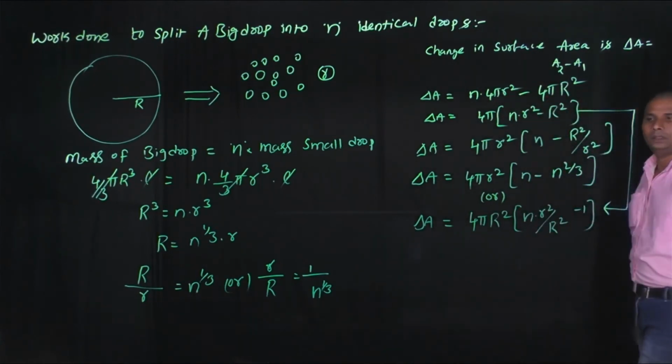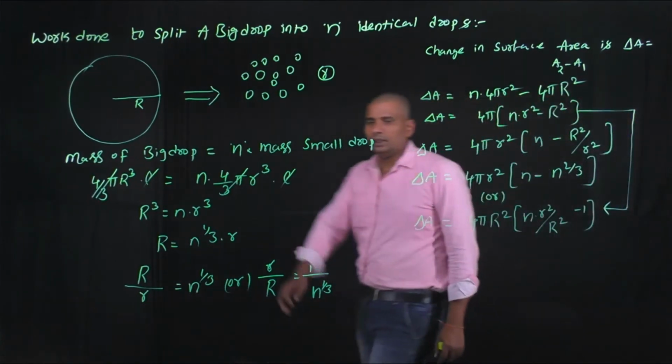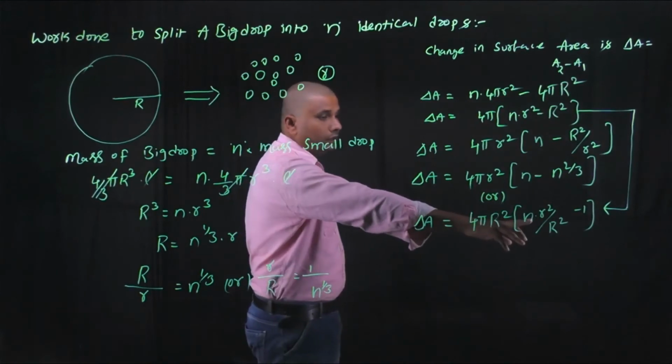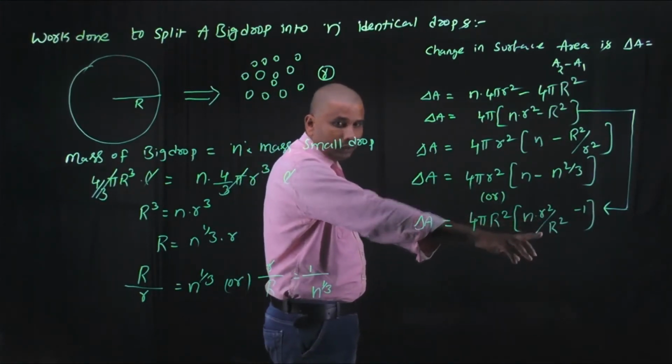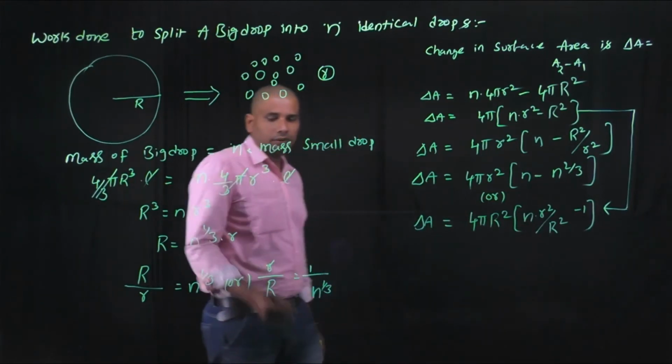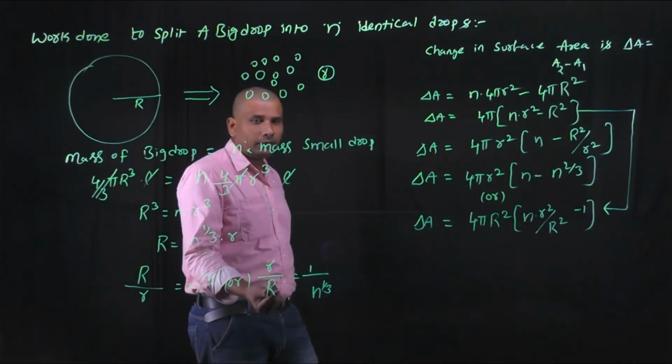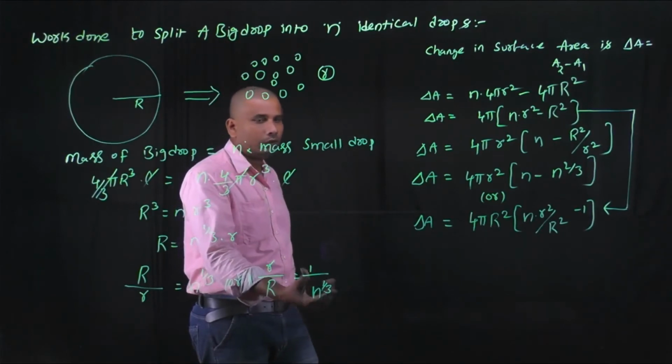Okay, from this, it is the ratio of radii of the small droplet to the big droplet, and we have the value small r by capital R as 1 by n power 1 by 3.